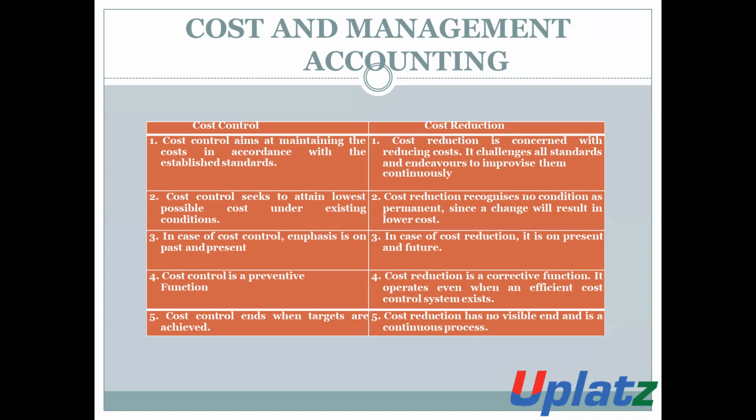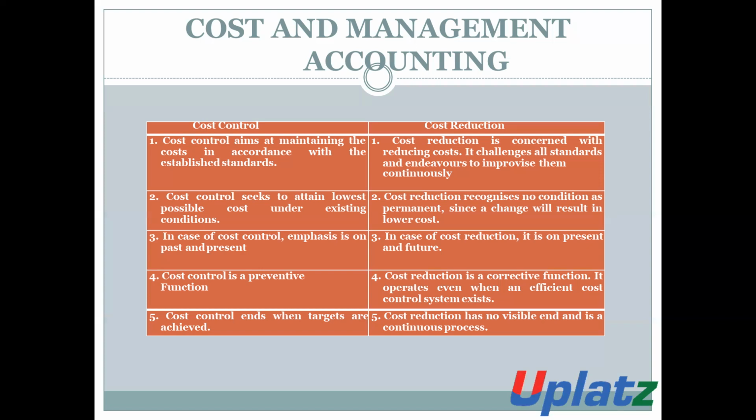Cost control is a preventive function, and cost reduction is a corrective function. It operates even when an effective cost control system exists. It is the corrective function, and it also operates even when there is an effective cost control system.